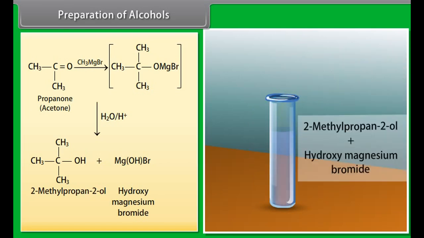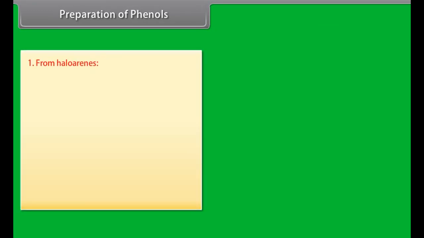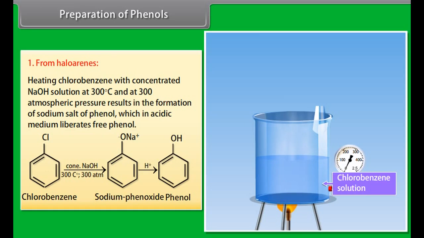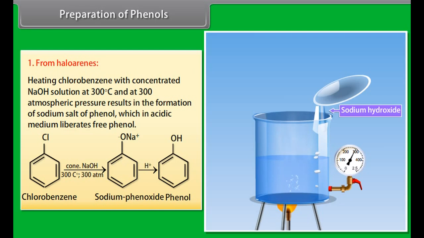Preparation of phenols from haloarenes. Heating chlorobenzene with concentrated sodium hydroxide solution at 300 degrees Celsius and 300 atmospheric pressure results in the formation of sodium salt of phenol, which in acidic medium liberates free phenol. Concentrated NaOH is mixed with chlorobenzene at 300 degrees Celsius and 300 atmospheric pressure, resulting in the formation of sodium phenoxide, and then by providing some acidic medium it gives phenol.